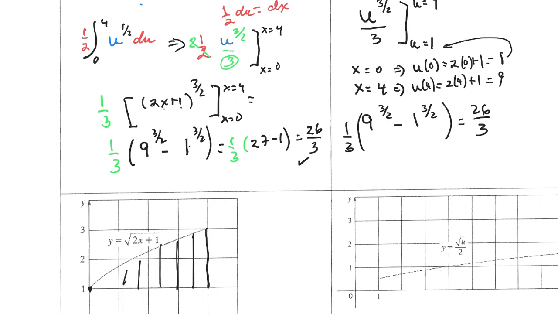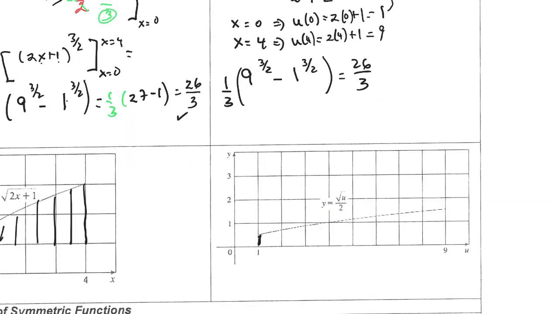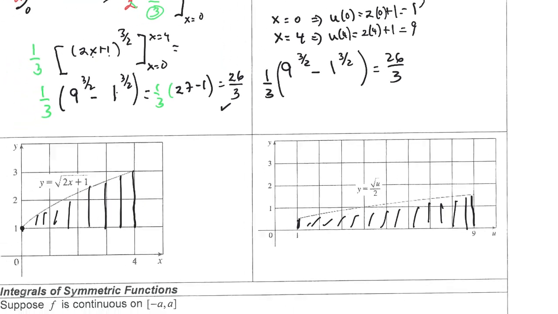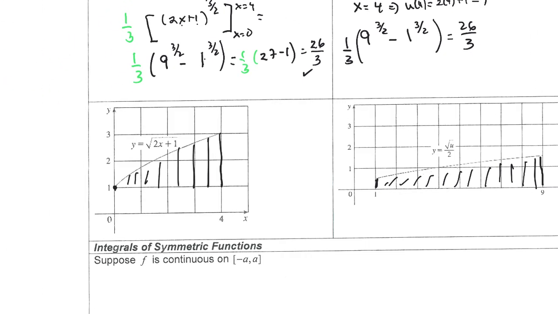And in the other case, we're going from 1 to 9, and we get this area. You should be convinced it's the same area. Okay, we are not going to talk about symmetry right now. We're going to do it a little bit later, so we can skip that part of the notes.